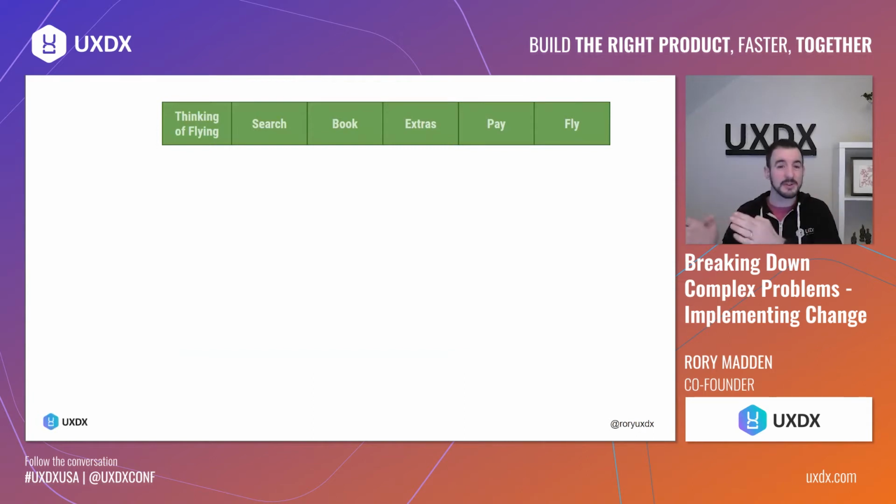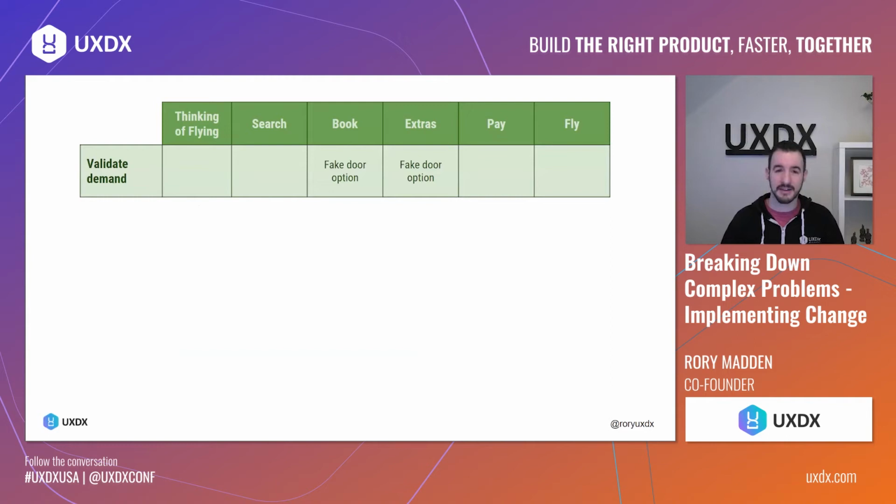So still looking at those kind of core areas, which is the user journey. They think about flying, they search, they book, they pay for any extras that they want, pay for their flight and then fly. Well, the first thing would be to validate the demand. So I'm a big fan of fake door options, which is where you give a button on the website going, would you like to upgrade to get this option? And then you just show them, oh, sorry, we're booked out at the moment. And you would just have that run for a few days as an experiment to see how many people would actually be interested in purchasing this, because you really want to validate if there is a demand before you spend any time or effort in building out this complex system.